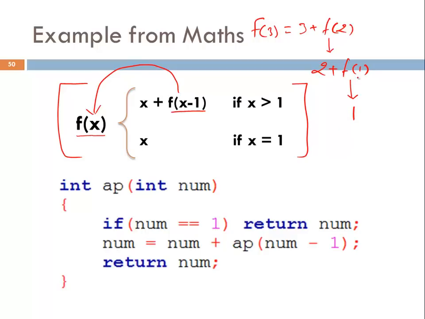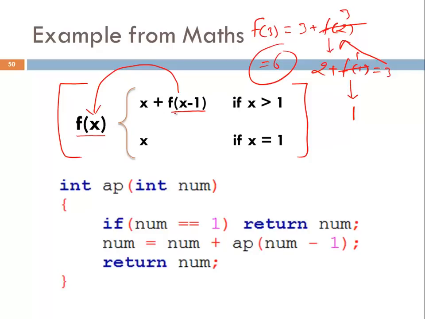Now we have calculated f1, we can calculate the value of f2. What will be the value of f2? 1 will come here, that means 3. So the value of f2 is 3. And what is the value of f3? It is 6. This is how you can calculate a recursive function. You have seen this kind of functions in mathematics.